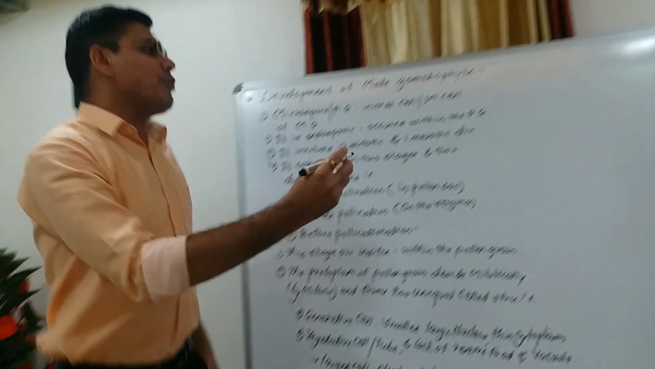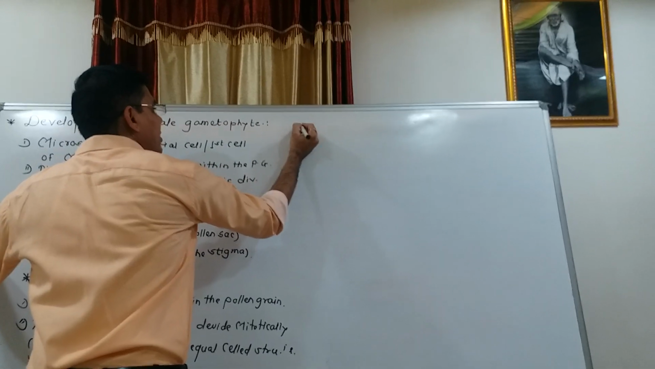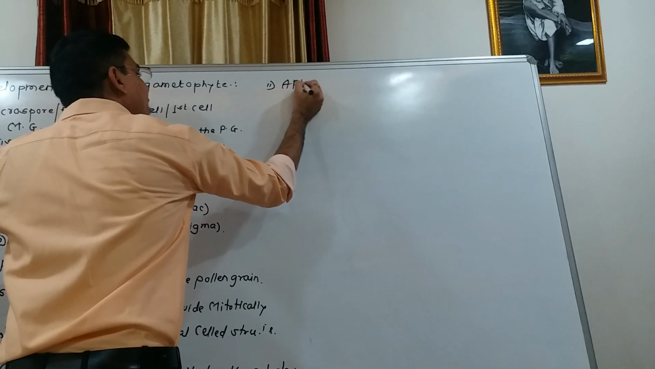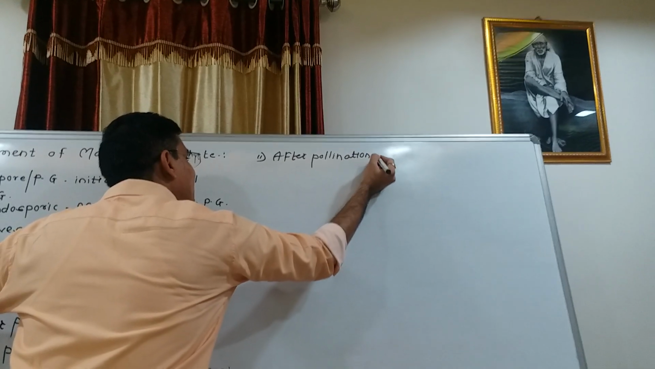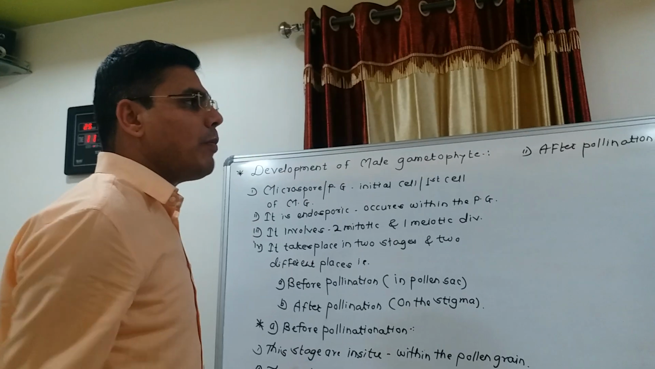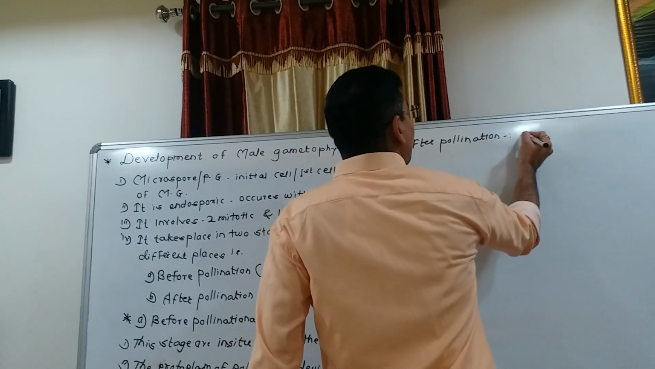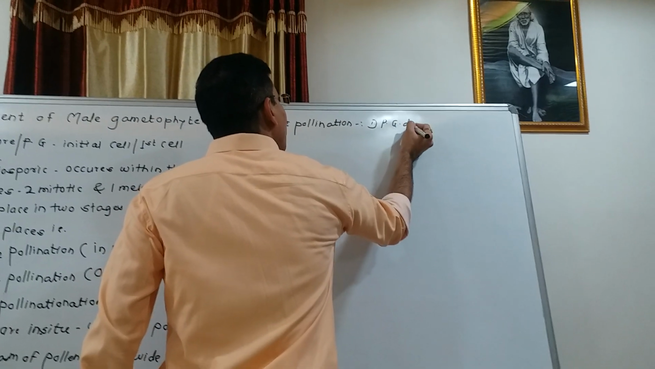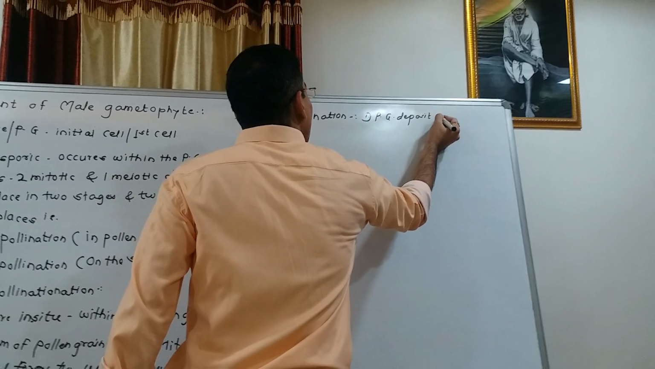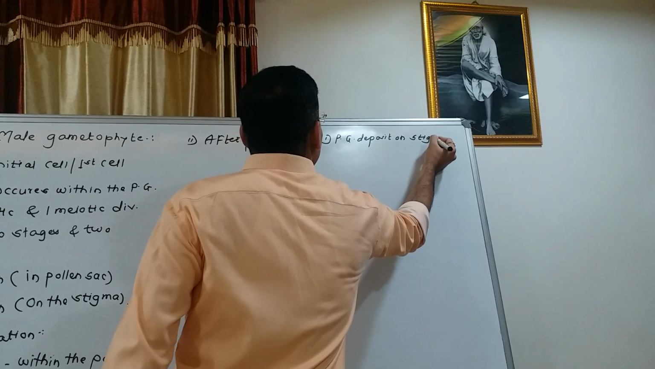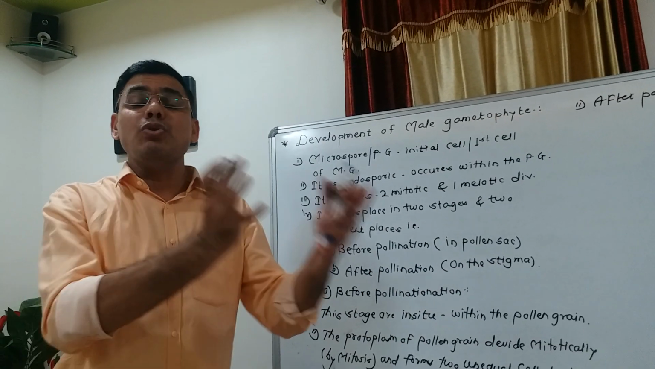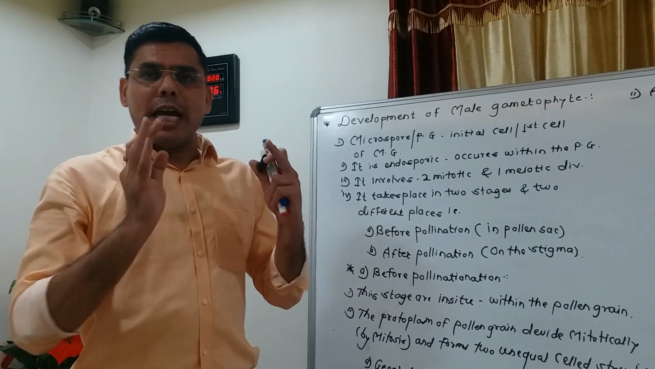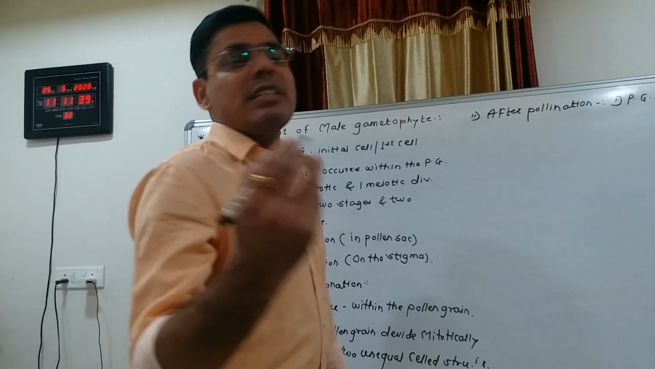The next stage is the second stage, after pollination. After pollination, the pollen grain is deposited on the stigma, because pollination is a process in which the pollen grains are transferred from anther to stigma. That is called pollination. And after pollination, the pollen grains deposit on the stigma.